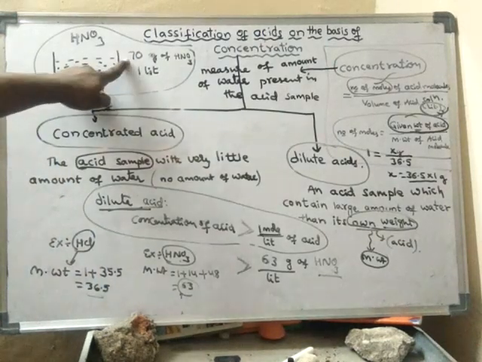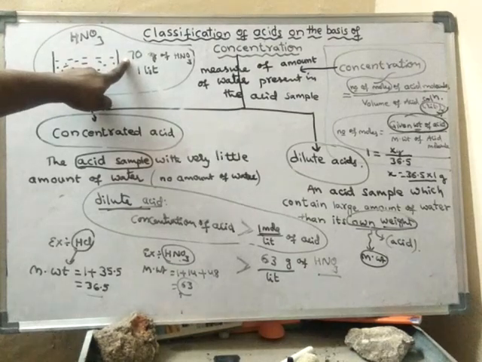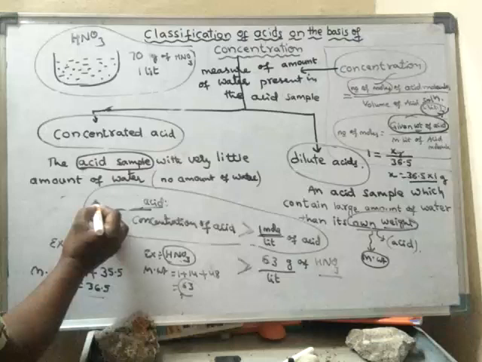Here the amount is 70 grams of HNO3 per liter, greater than 63. In that case it is said to be concentrated acid.